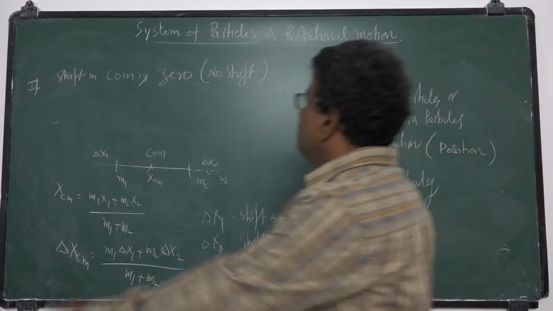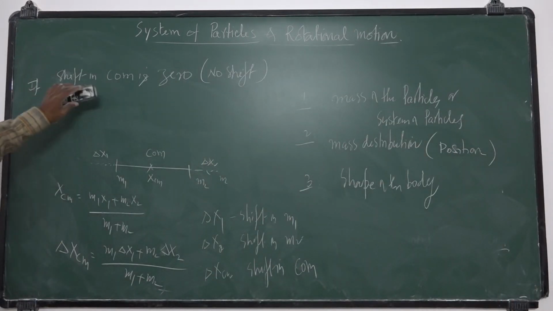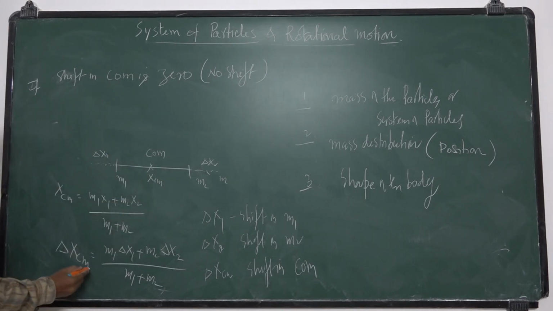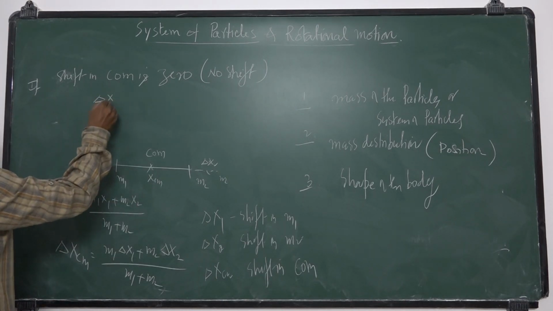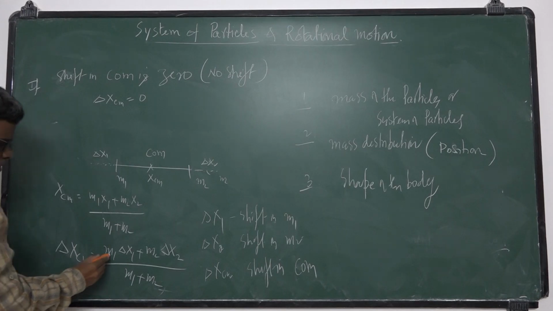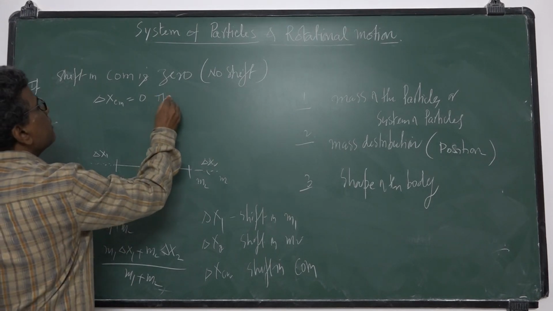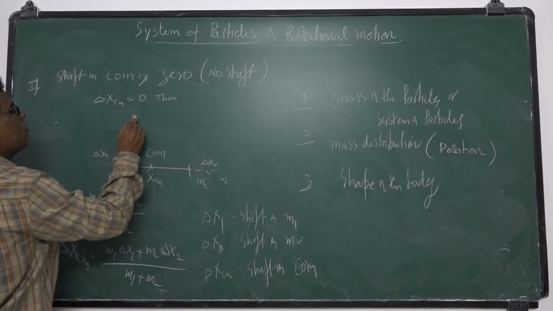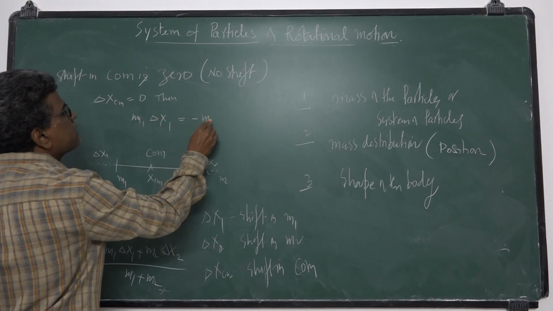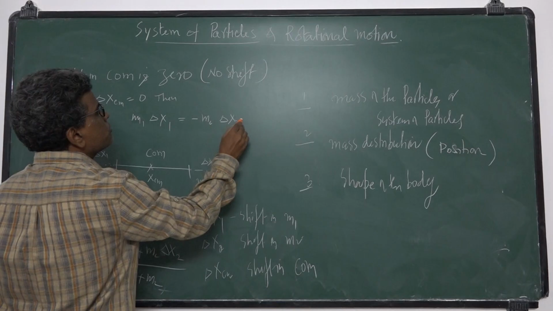Okay. Suppose no shift means delta xcm is 0. If delta xcm is 0, it means the numerator becomes 0, then m1 delta x1 should be equal to minus m2 delta x2.